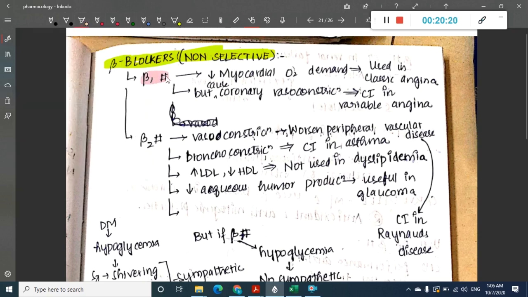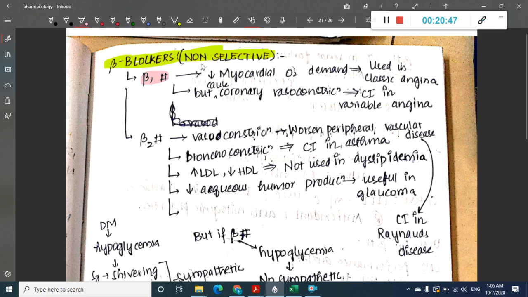These beta 1 receptors have action only on the heart. Beta 1 stimulation increases heart rate, force of contraction and velocity of conduction. Because of this blockade, the beta 1 blockers decrease myocardial oxygen demand, decrease the force of contraction and the velocity of conduction.